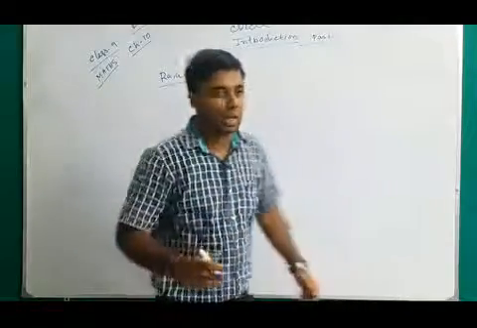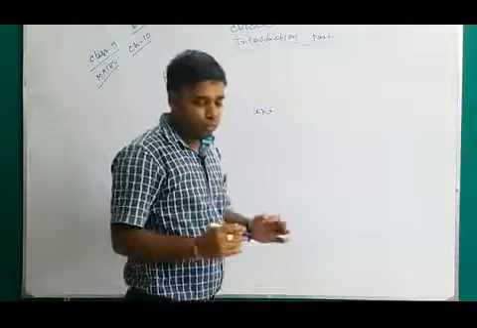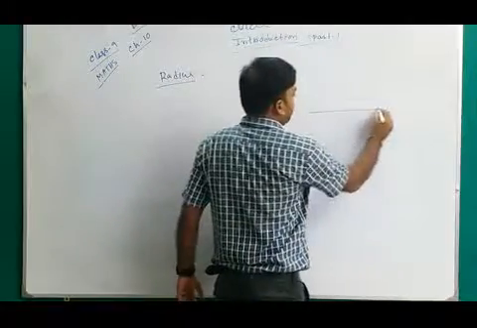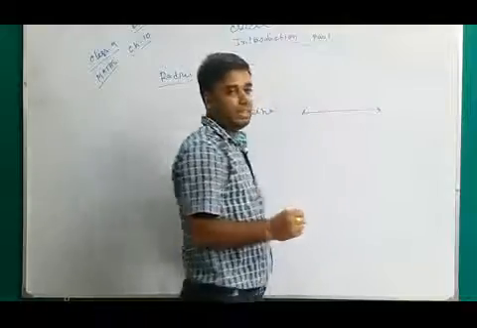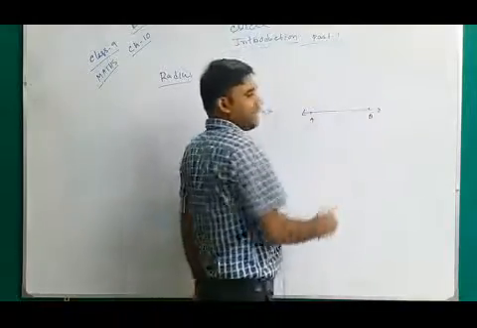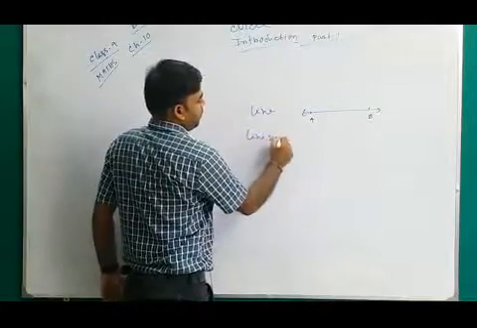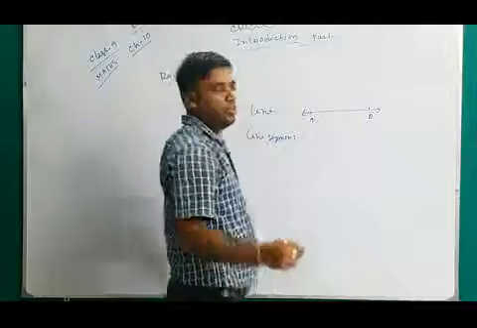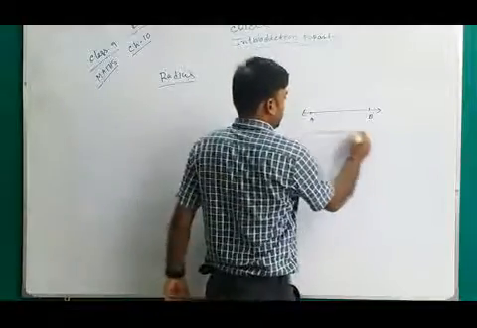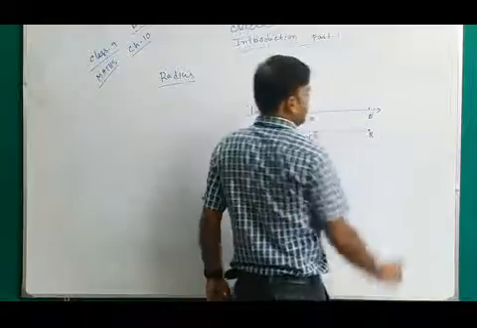What is a line and a line segment? Line means both ends are extending, they are not fixed. And what is a line segment? Line segment means both ends are fixed, that cannot be extended towards infinity.